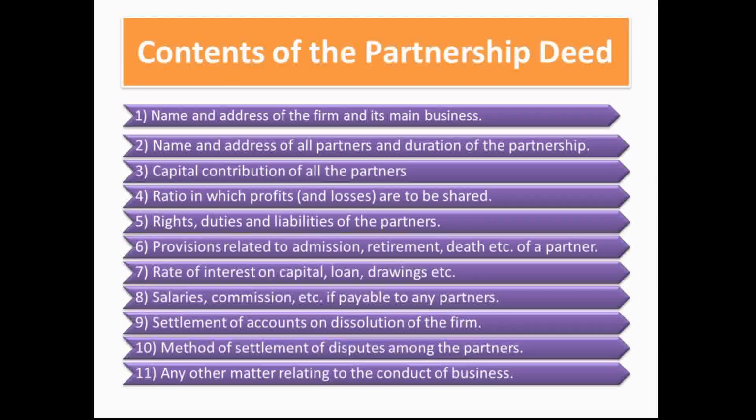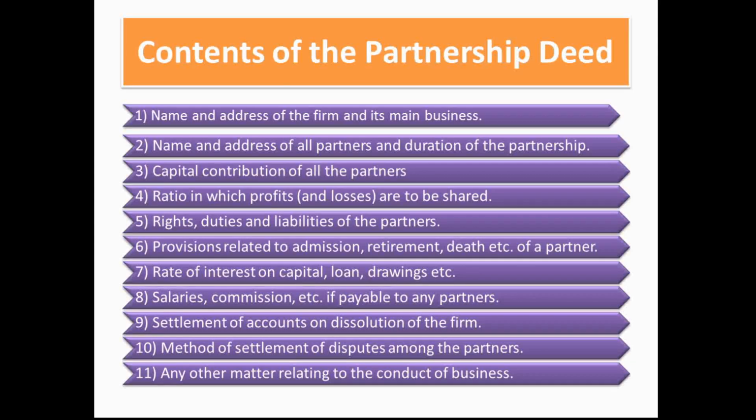Next is the capital contribution by the partners, whether the partners are going to bring equal capital, that is, all contribute an equal amount, or contribute capital as per their wish, that is specified in the partnership deed.